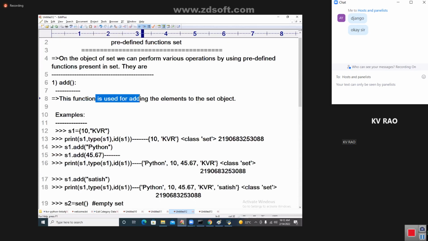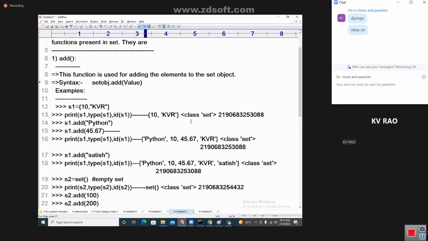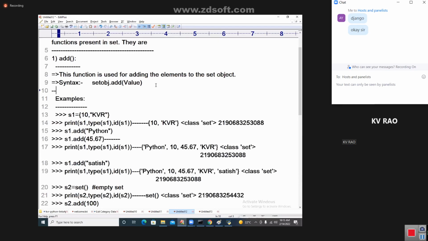This function is used for adding elements to the set object. What is the syntax here? You see, set_obj dot, what is the function name? Add, with the value. Fine. So coming to the point back.